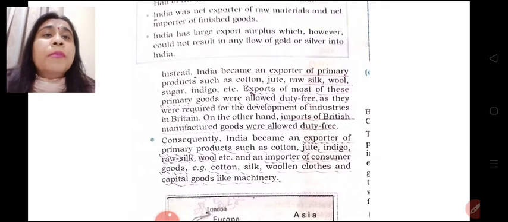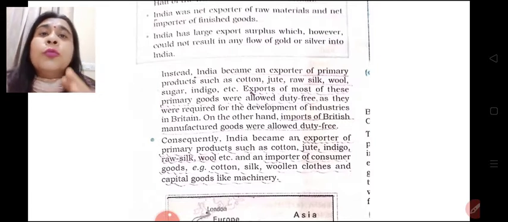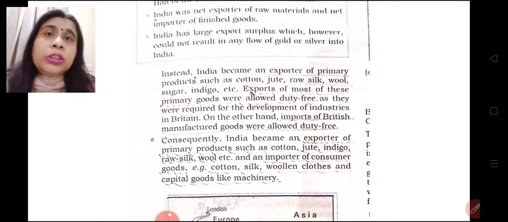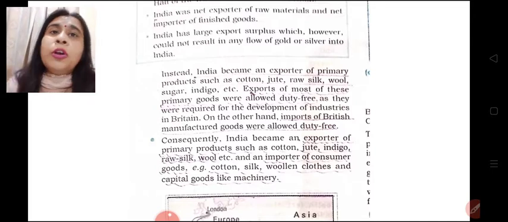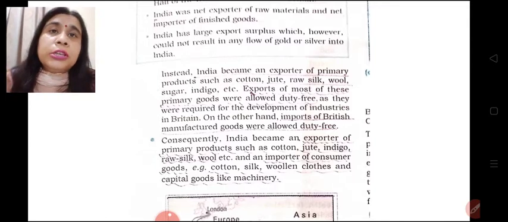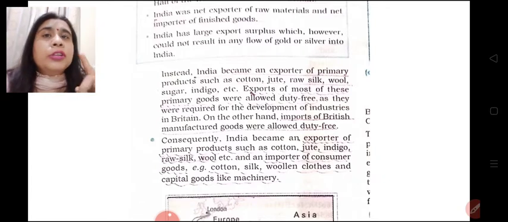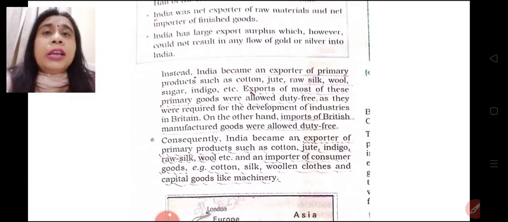So India became a major exporter of primary products in the form of cotton, jute, wool, silk, indigo. India became the major exporter of these raw material and mere importer of machine-made products from Britain. And both these trades, exporting of raw material and importing of finished products from Britain, were duty-free, due to which the trade flourished. It was a surplus trade. Moreover, our country became a mere exporter of raw material and importer of finished goods. Handicrafts industry declined in India.